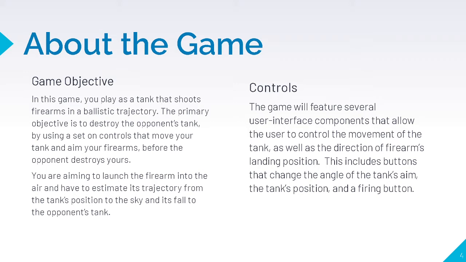Again, the main point of the game is having to estimate the trajectory of the projectile that the tank will be firing, as well as where it will fall, as your goal is to hit the enemy tank. Now, the game itself will feature several user interface components. This involves movement of the tank, as well as changing the angle at which the projectile is fired, and finally, also the power or the force behind the projectile as it is fired. That will determine how far the projectile will go, in addition to the angle.